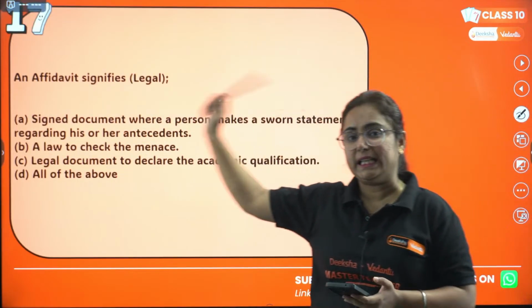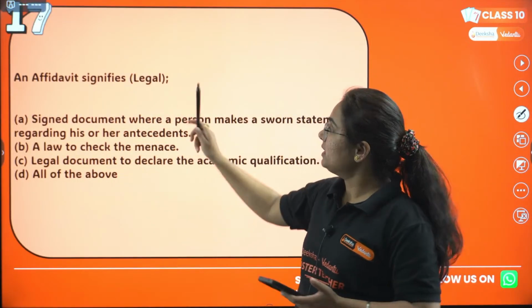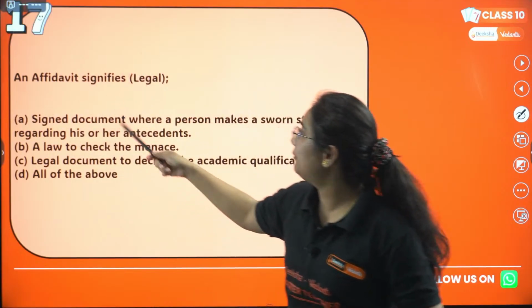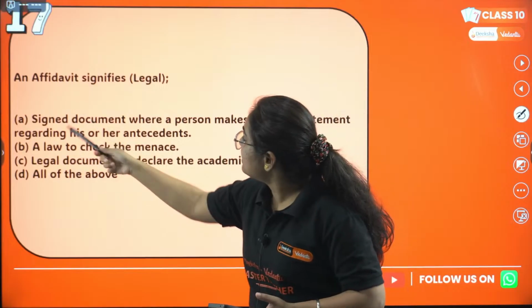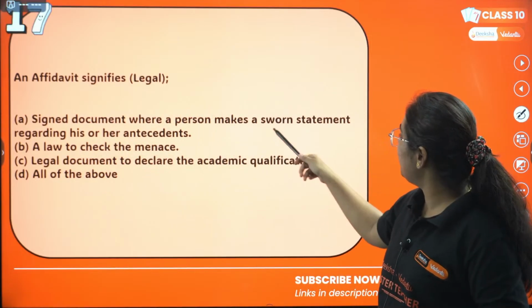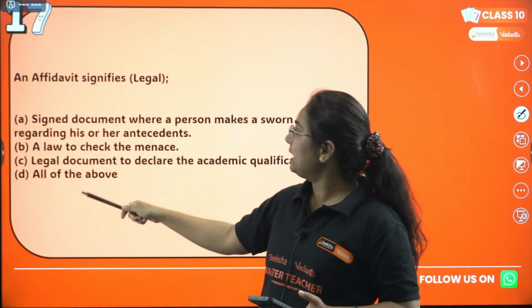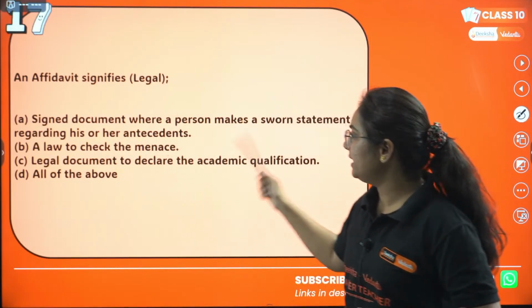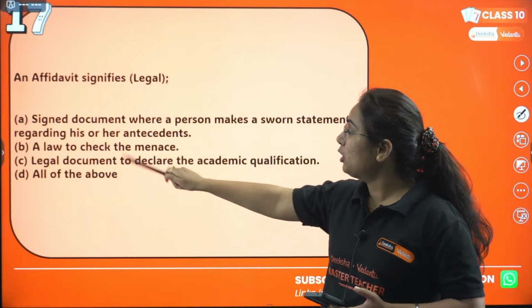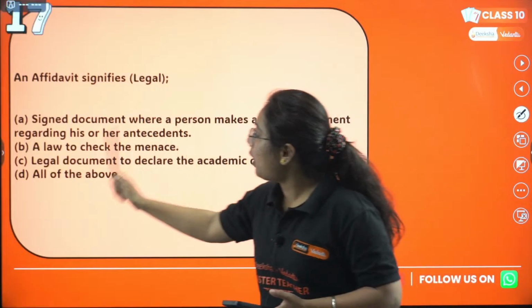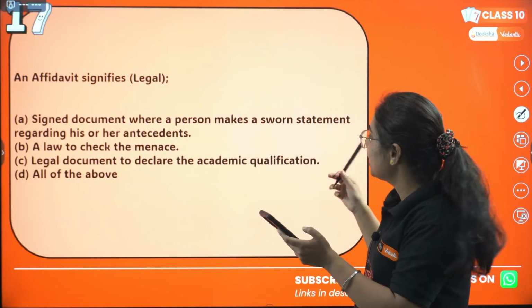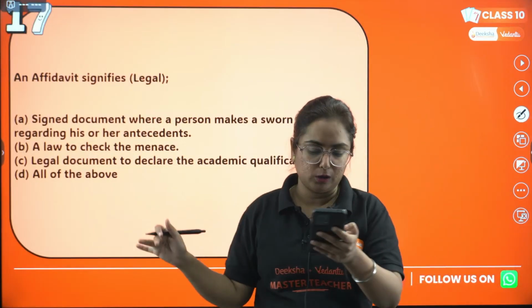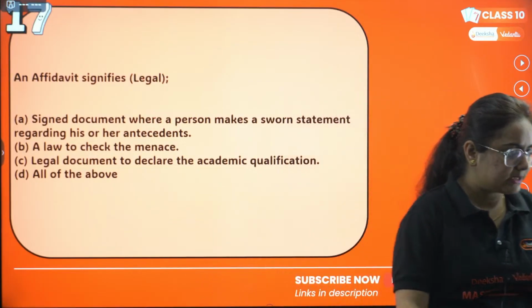Question 17 here, right? On the screen, an affidavit signifies. What is an affidavit and what does it signify? Option A, it is a signed document where a person makes a sworn statement regarding his or her antecedents. Option B, a law to check the menace. Option C, a legal document to declare the academic qualification. And option D, all of them are correct. So try to answer this.